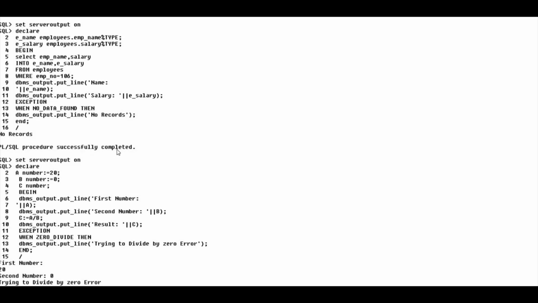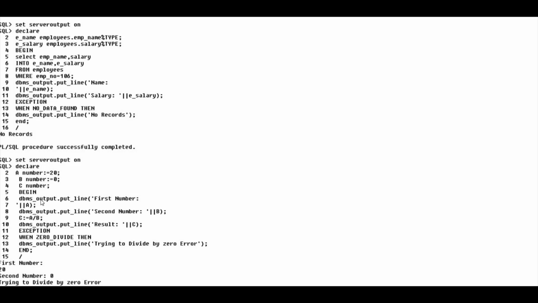Now the next exception is the zero divide exception. Here you can see we declare three variables as well as initialize them. The first is the a variable and its value is 20. The second variable is b and its value is 0. And here is the c variable to store the result of a and b. And next is the begin block.